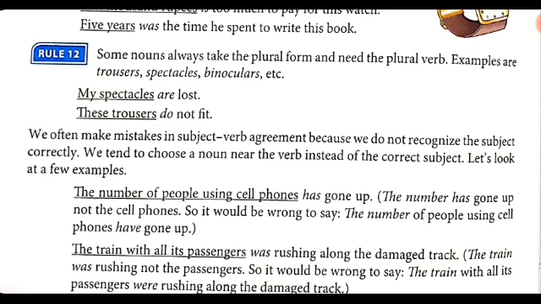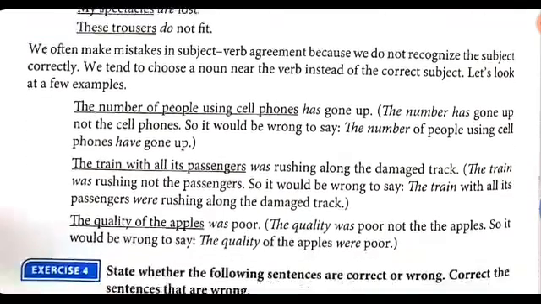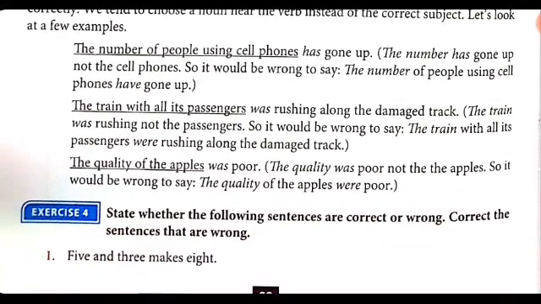Now, the train with all its passengers was rushing along the damaged track. The train was rushing, not the passengers. So it would be wrong to say the train with all its passengers were rushing along the damaged track. The last example is the quality of the apples was poor. The quality was poor, not the apples. So it would be wrong to say the quality of the apples were poor.